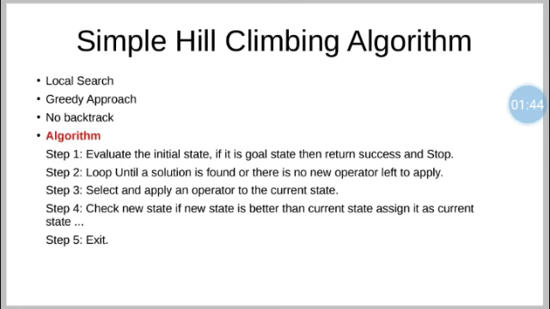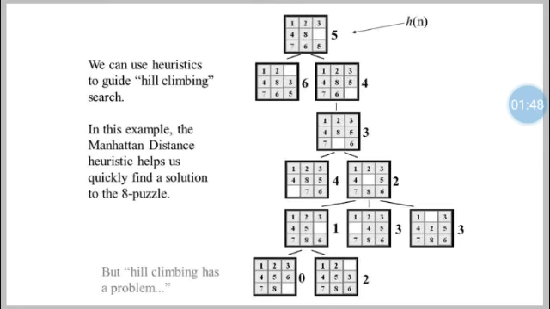Now let's solve one example using simple hill climbing algorithm, that is the 8 puzzle problem. So this is the 8 puzzle problem we have solved using hill climbing algorithm. As you know, this is a heuristic technique and there is a heuristic function. So in this case, heuristic values are calculated at each and every stage, using Manhattan distance.